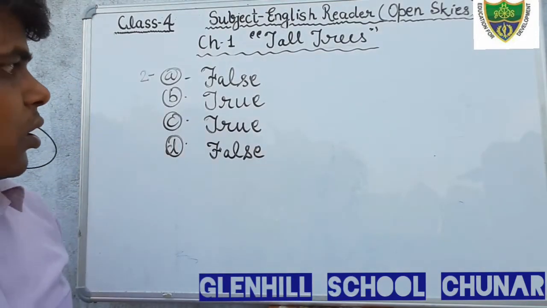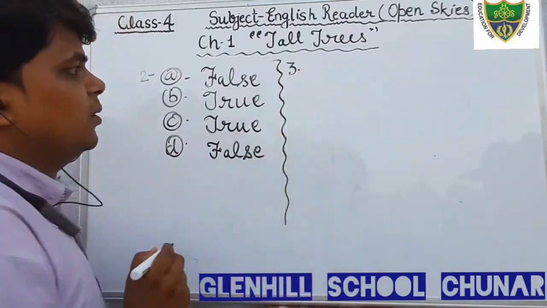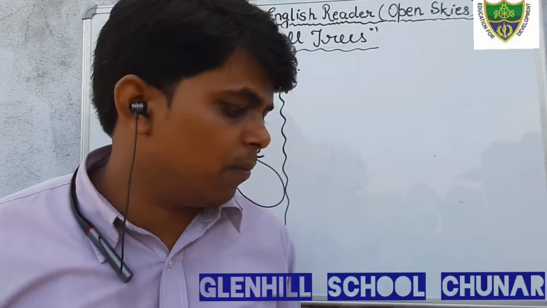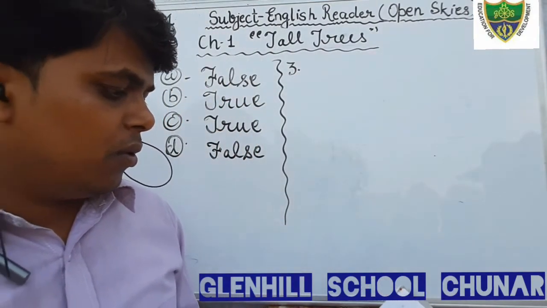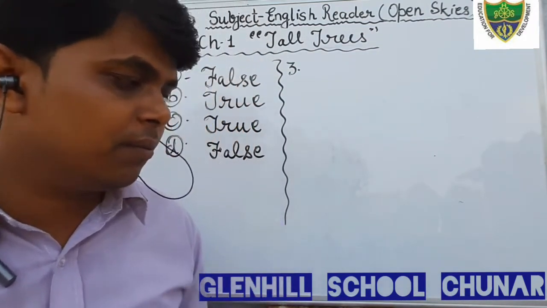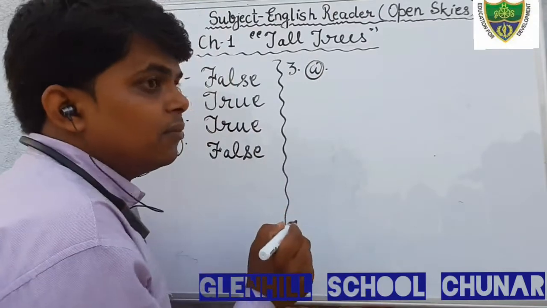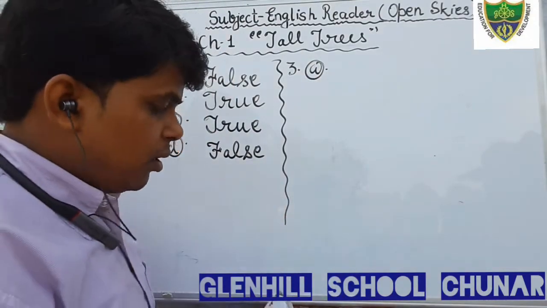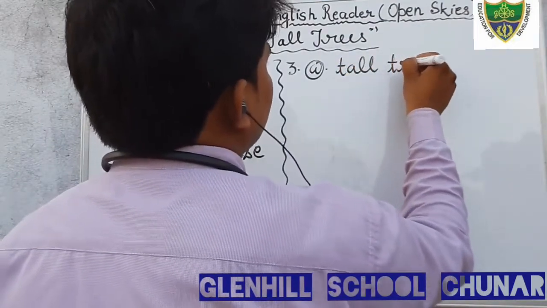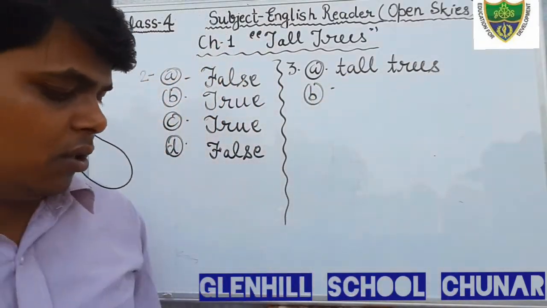Okay students, now come to question number 3. That is filling the blanks. Complete the sentences with the word from the poem. Question number first. The poet sees anything about the. Who is the poet talking about in this poem? About the tall trees. So we will write here, the tall trees. Just fill in the tall trees.